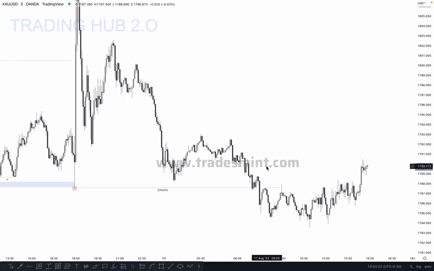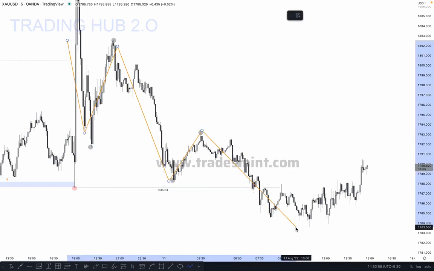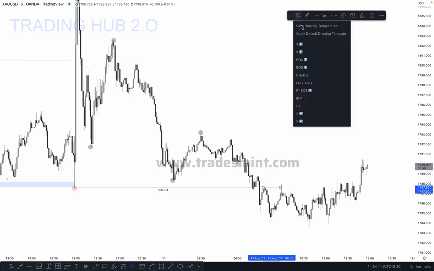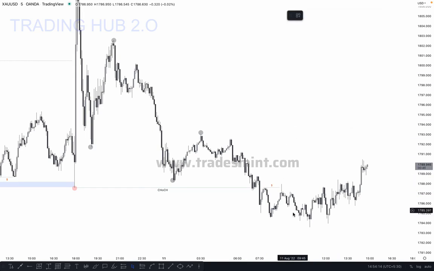Okay, if you look at the above side, you can see this is our internal structure, right here. Okay, like this. And then what happened here, price must take out this high. This major inducement will give you a major move. This minor inducement, we don't expect a larger move, but it will definitely give you a smaller move to the downside or upside as per the trend direction. In this case, the market is bearish, so the market took out the inducement. After taking out the inducement, most of the time the market will definitely give you a move.